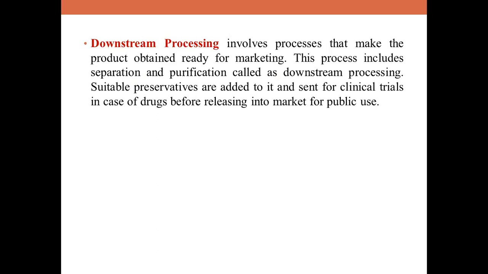It also includes addition of certain preservative formulations and designing of the product. If it is a vaccine or any drug, a lot of clinical trials have to be done on that. Quality control testing must be carried out for different products, which is a must. And ultimately, only after quality testing will the product be allowed to undergo marketing.